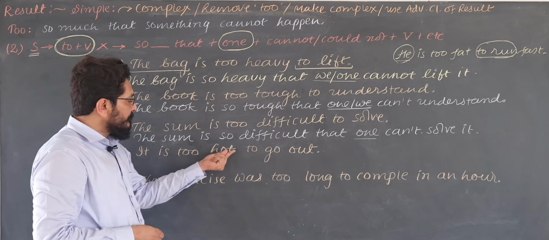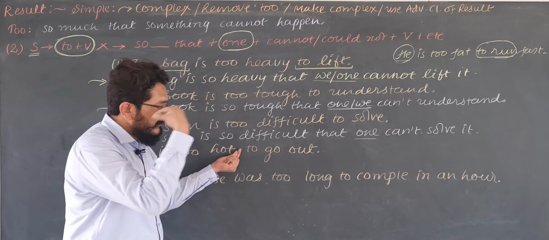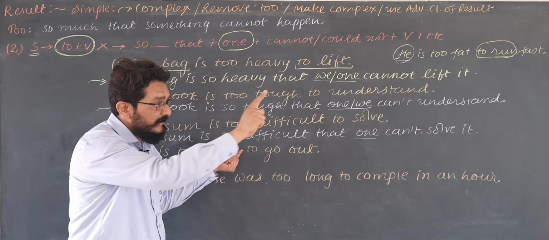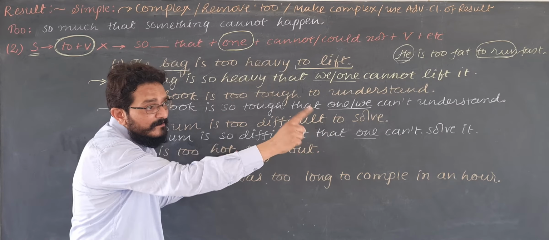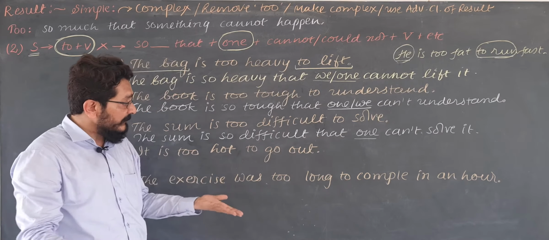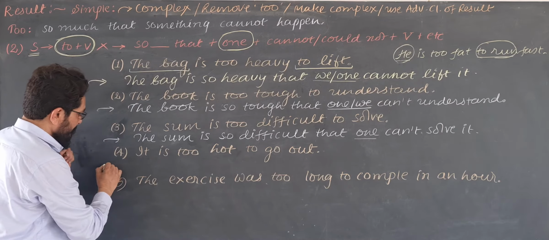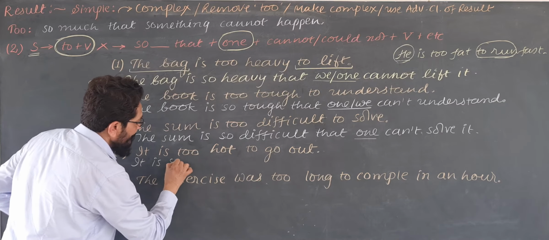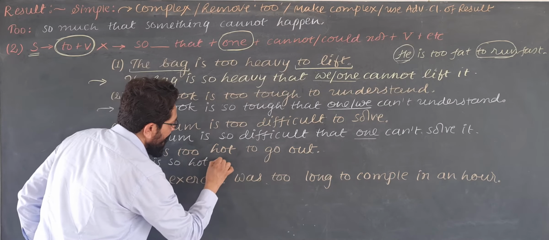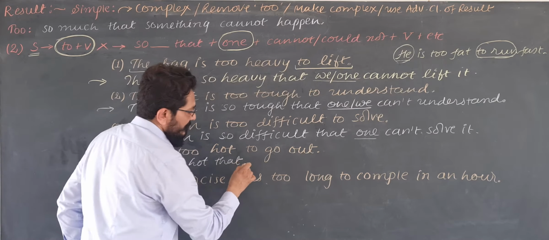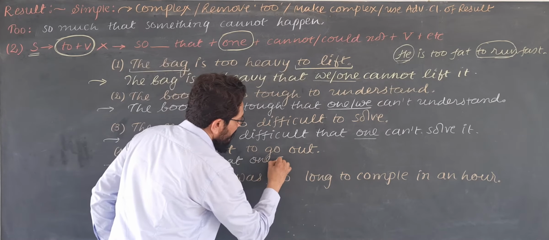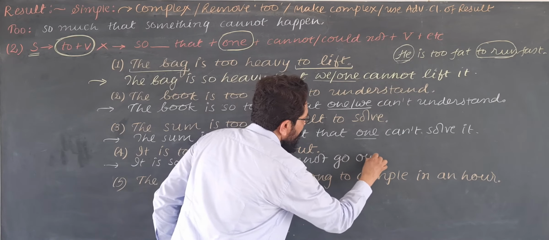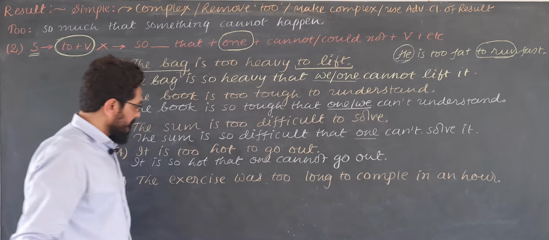It is so hot that I cannot go out, we cannot go out, you cannot go out, he cannot go out, she cannot go out, they cannot go out, means one cannot go out. So, what is the answer? It is so hot that one cannot go out. So, this is the answer.